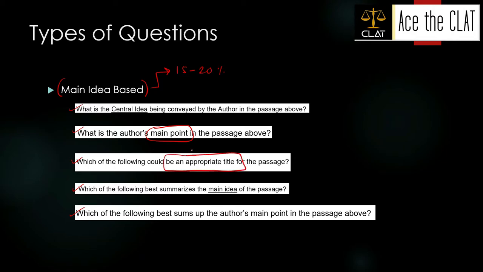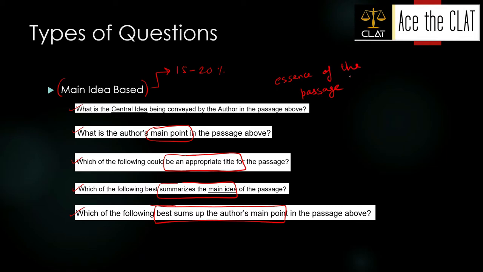This is a title based question, but you would only be able to identify a title when you identify the summary or the main idea of the passage. Another way is, which of the following best summarizes the main idea of the passage, or which of the following best summarizes the passage. Yet another way is, which of the following best sums up the author's main point in the passage above. Something other than this can be, what is the essence of the passage?